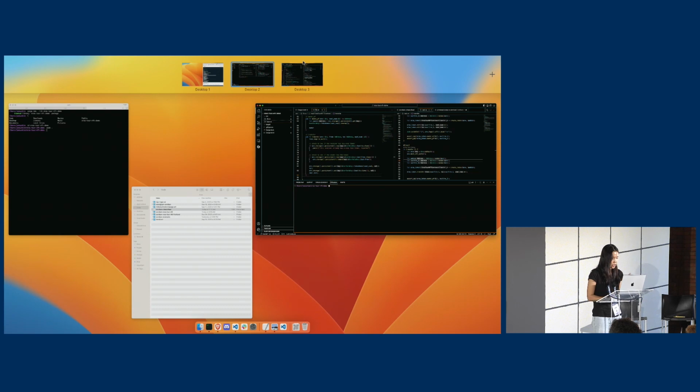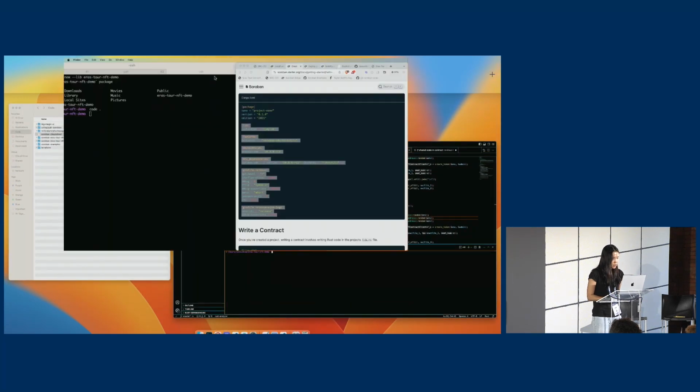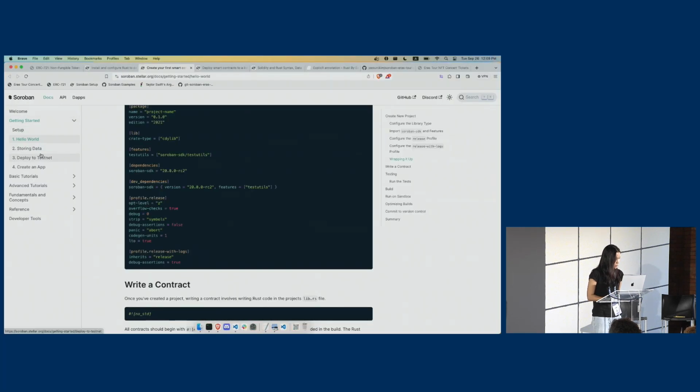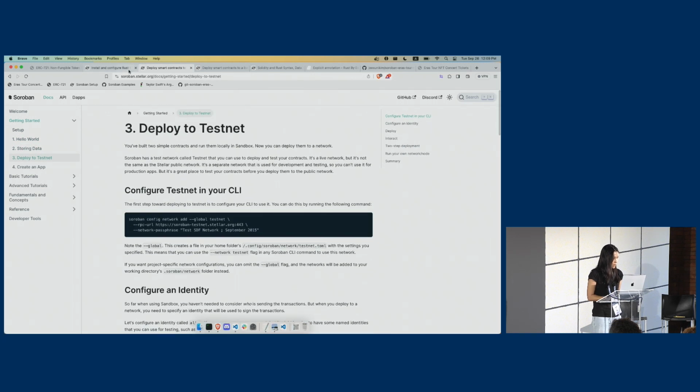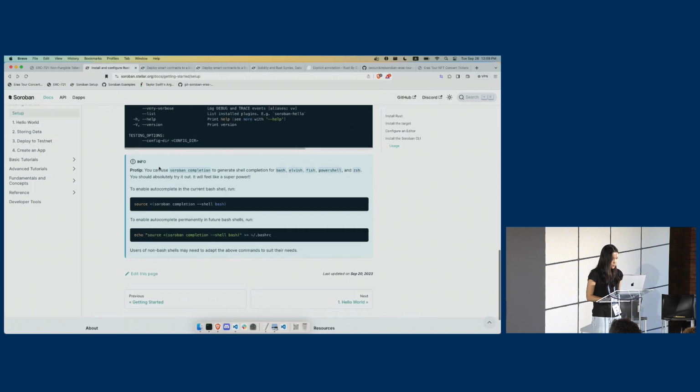Just checking my time again. Actually, let me show you the bash auto-completion that I mentioned earlier. We did storing data earlier. We did deploy to testnet. Actually, no. Okay, so we have this auto-completion for Soroban CLI.